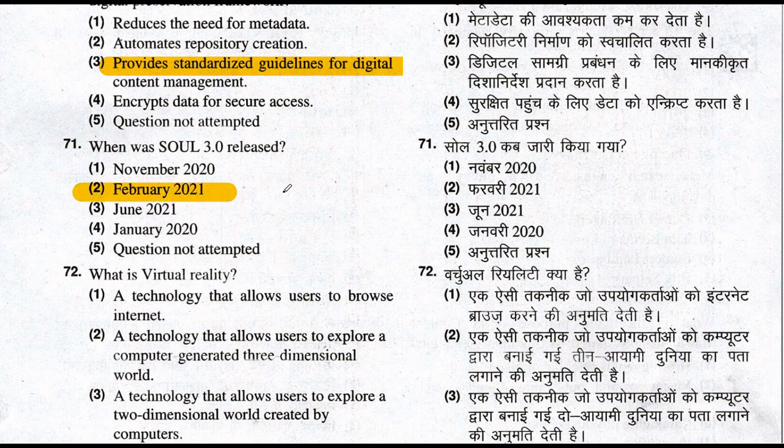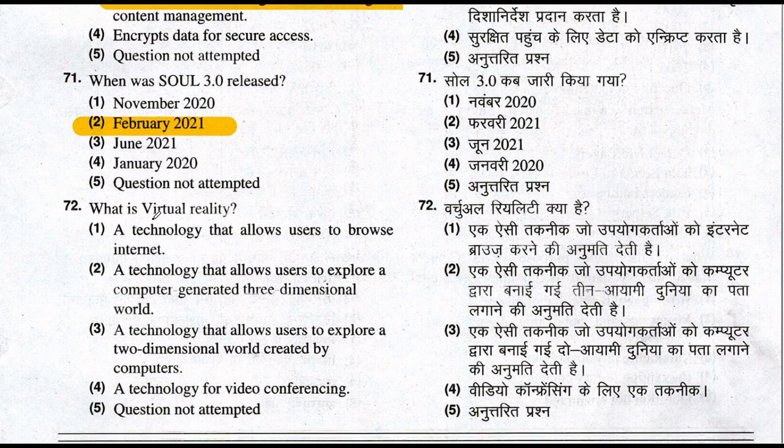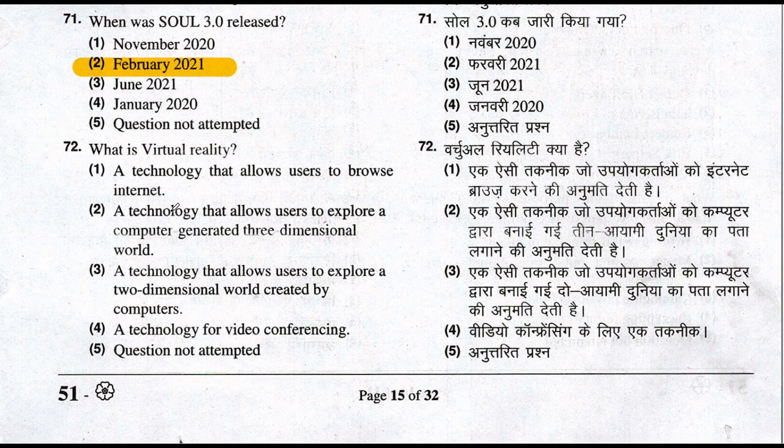Let's move to question number 72. What is virtual reality? Virtual reality is a technology that allows users to explore a computer generated three-dimensional world. So option number 2 is the right answer to this question.